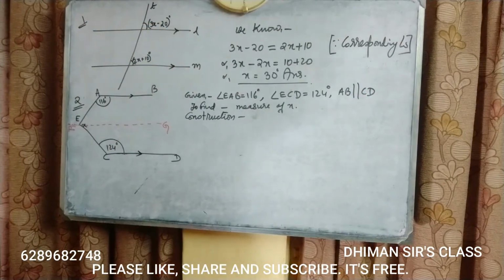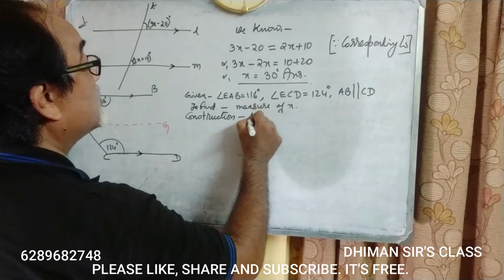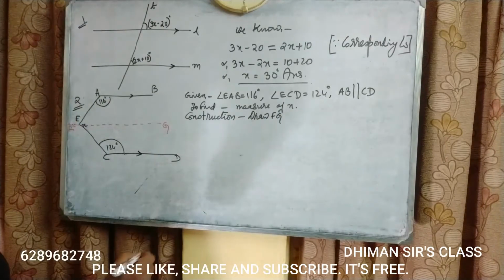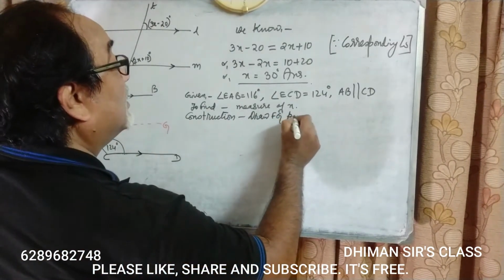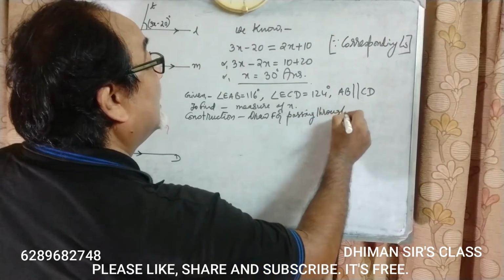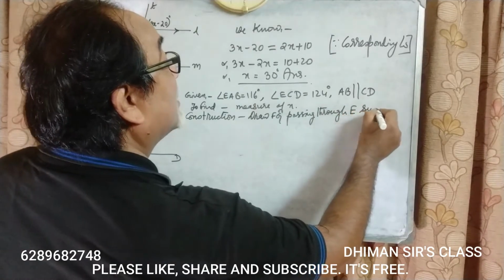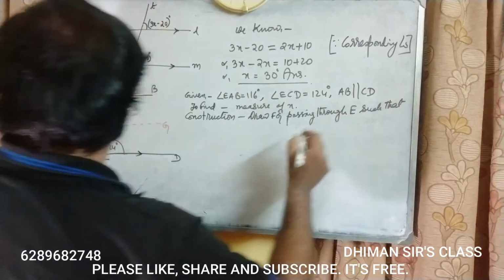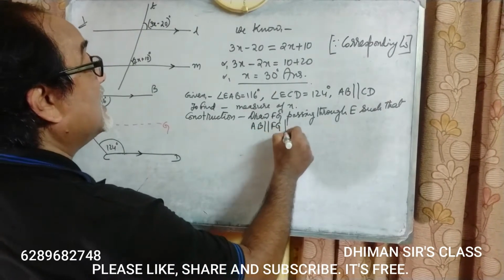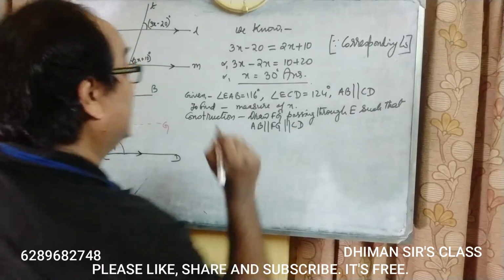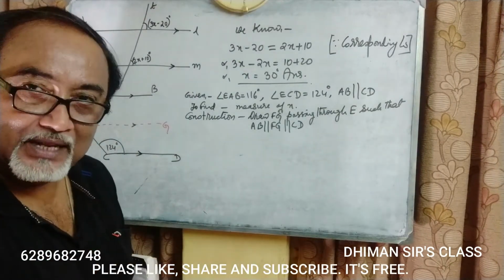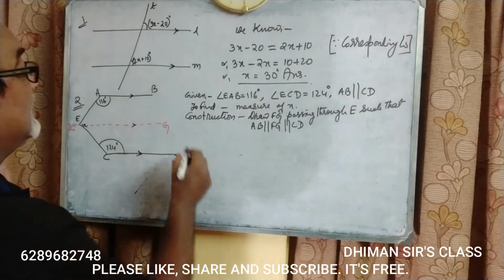Now, in the construction, draw FG passing through E such that AB is parallel to FG is parallel to CD. This means this line is also parallel to both the parallel lines given in the question. Now, solution.